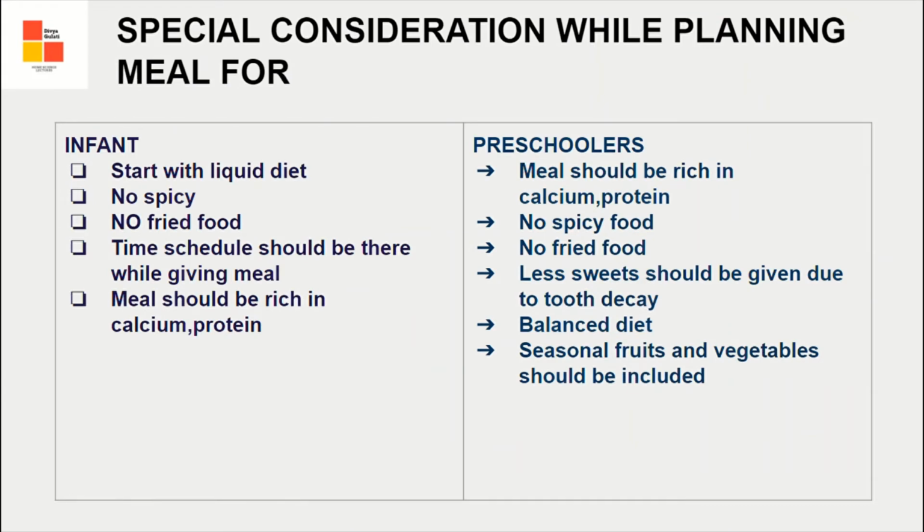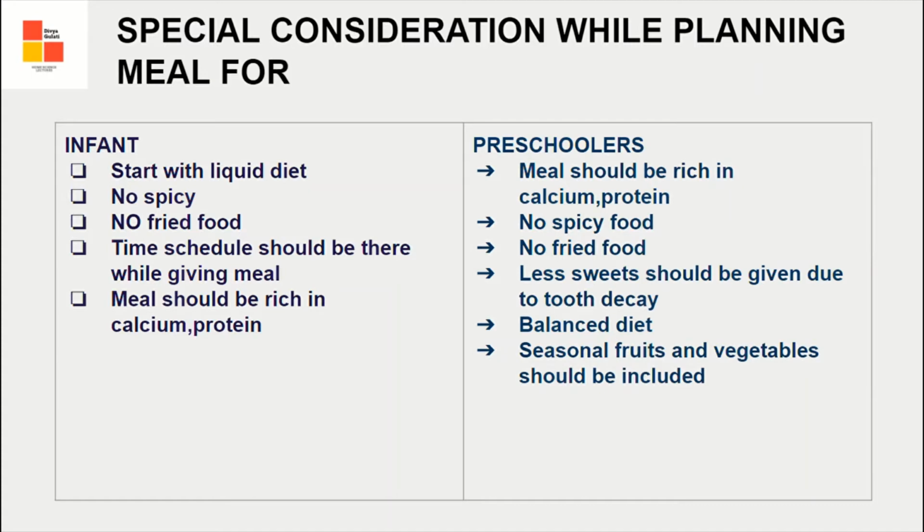Then we talk about special considerations while planning a meal for an infant. For an infant means 0 to 2 years of age. Start with liquid diet. No spicy food should be given to them. No fried food should be given to them. A time schedule should be set while giving the meals, because we are feeding small meals, so regular meals. Meals should be rich in calcium and protein, which will help in the growth of their body.